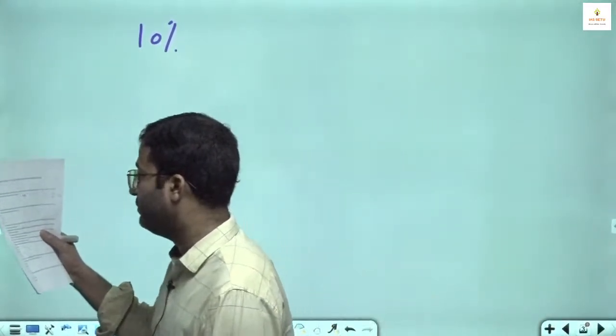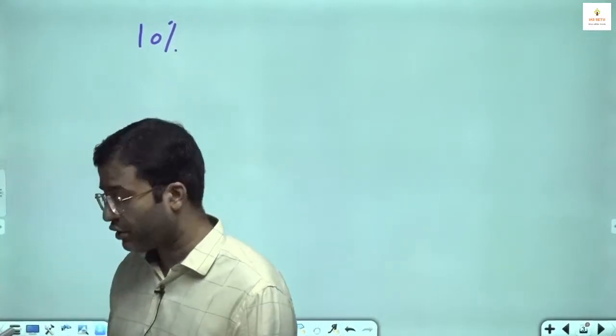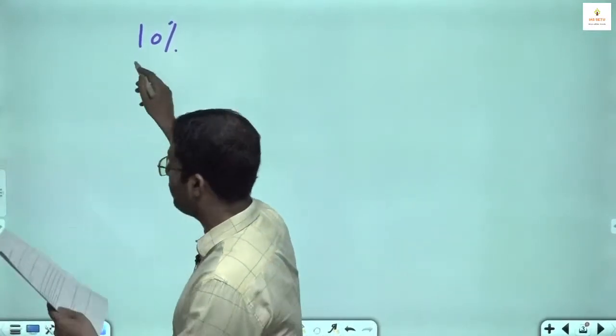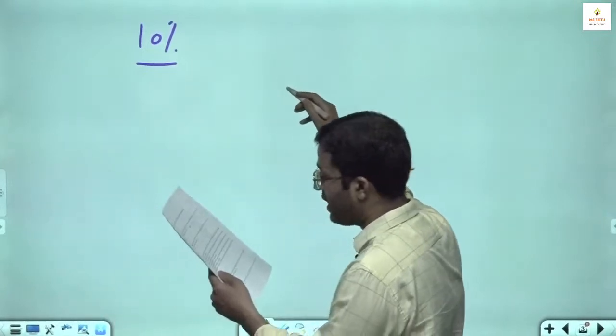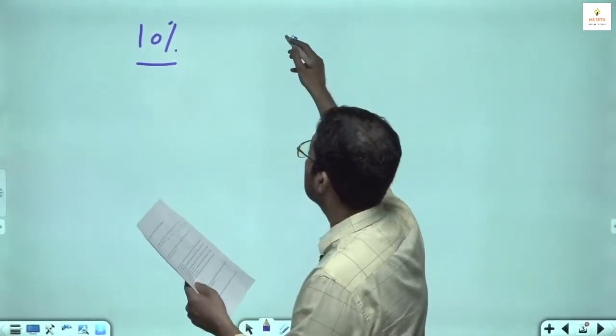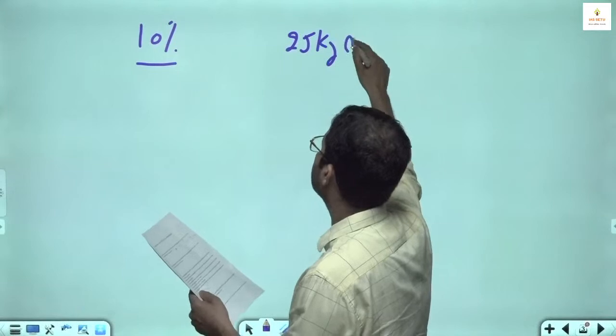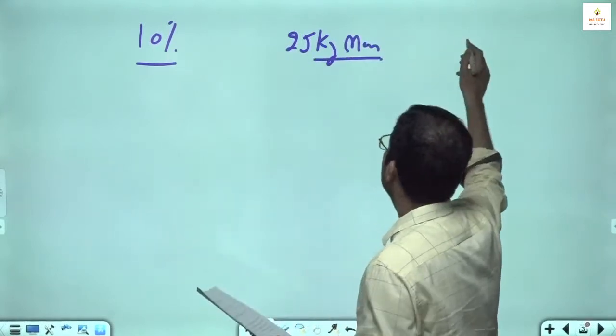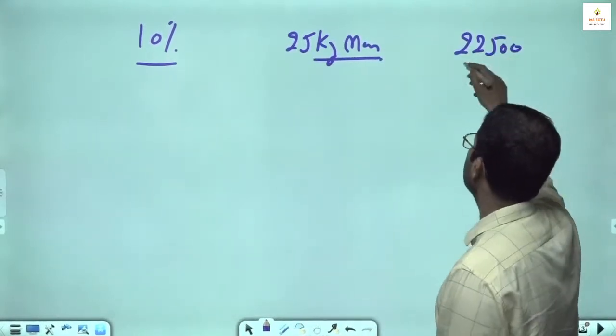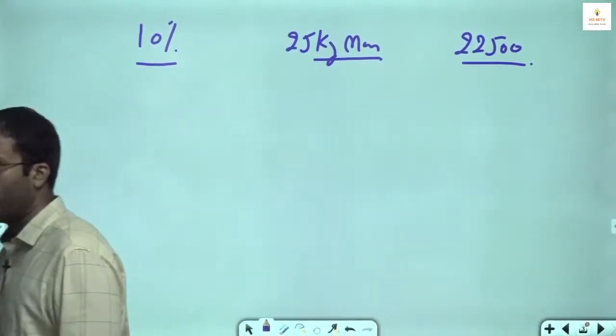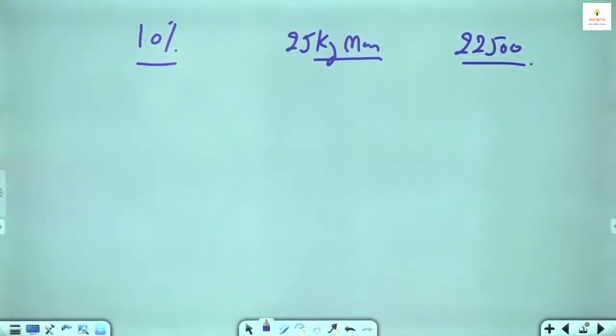Now here question number 5, a reduction of 10%. What is given? Reduction of 10% in the price of apple enables a dealer to purchase 25 kg more apple for rupees 22,500.